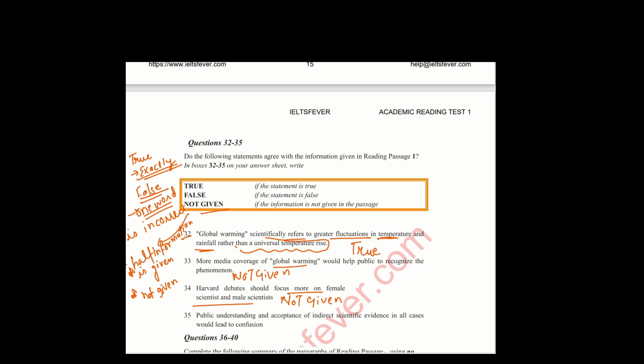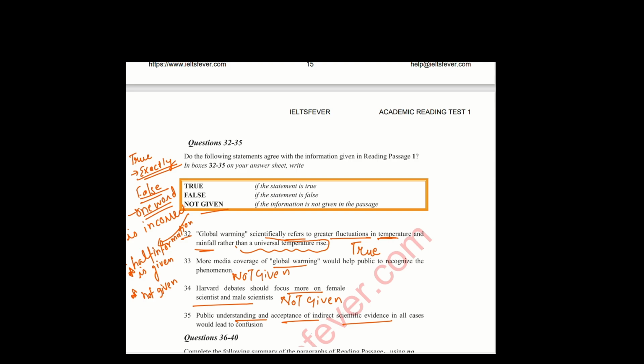Public understanding and acceptance of indirect scientific evidence in all cases would lead to confusion. How can public understanding be a confusion?